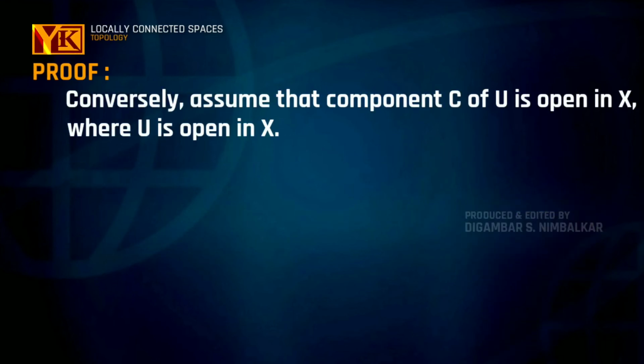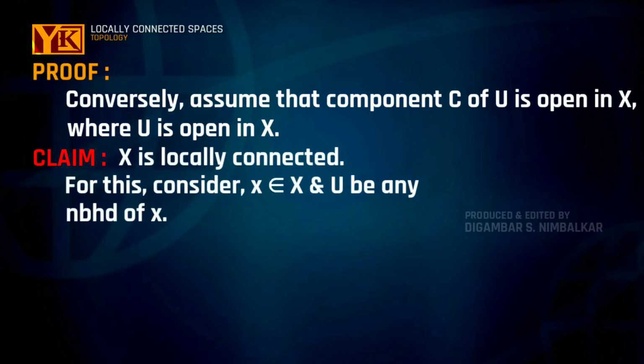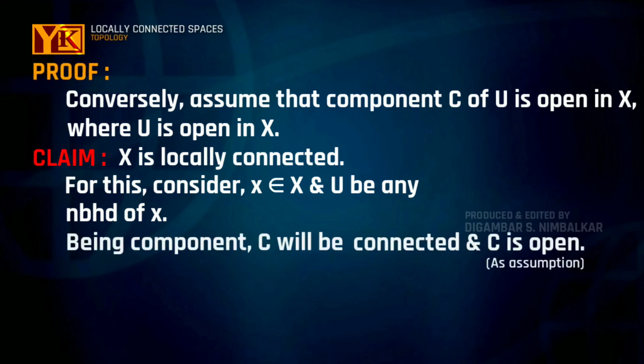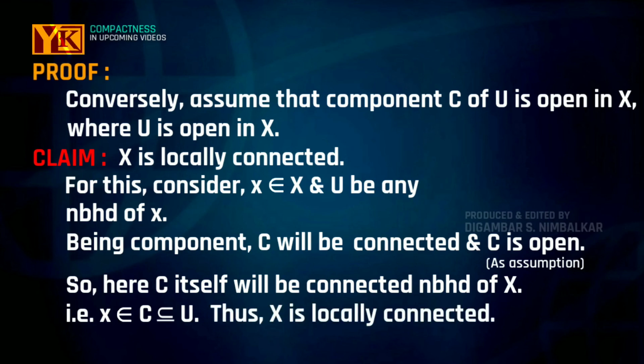Now conversely, assume that C is any component of open set U such that C is open, then our claim will be to show that X is locally connected. So for this, let us consider x belongs to X and U be any neighborhood of x such that C is the component of U. And as C is a component of U, C will always be connected and it will be open. So here C itself is the connected neighborhood V of x, and therefore X is locally connected at x, and this will happen for all x, therefore X will be a locally connected space.